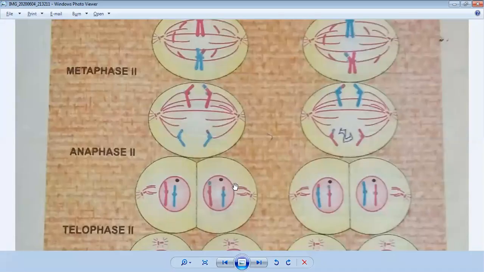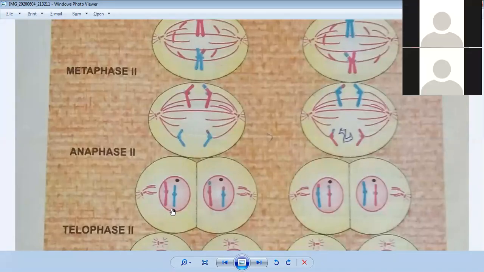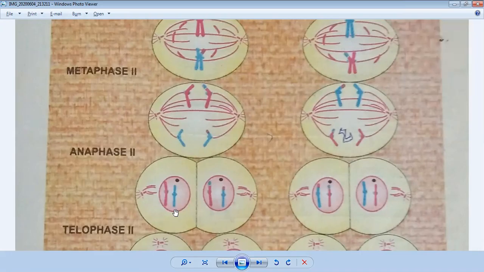Then we will come to the last stage. This is called the telophase stage. In telophase, there is uncoiling of chromosomes into chromatin. We can see the cell is going to be divided at the center.